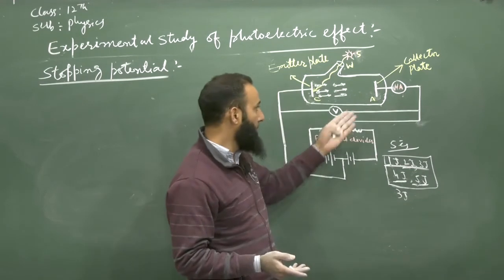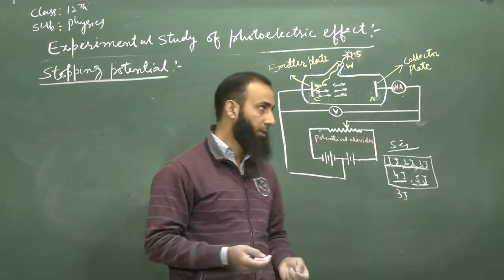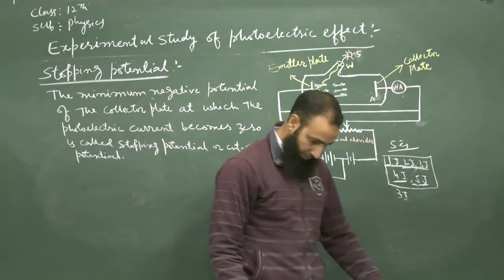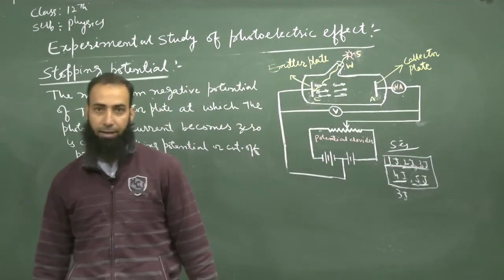That minimum negative potential of the plate A is known as the stopping potential, or cutoff potential.